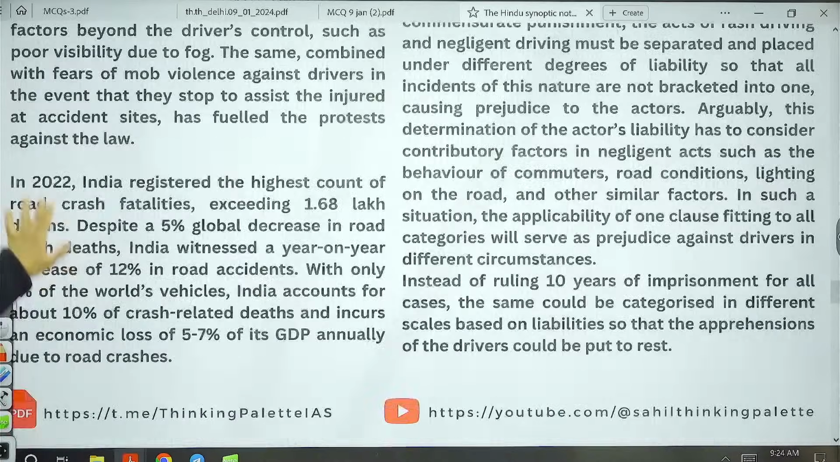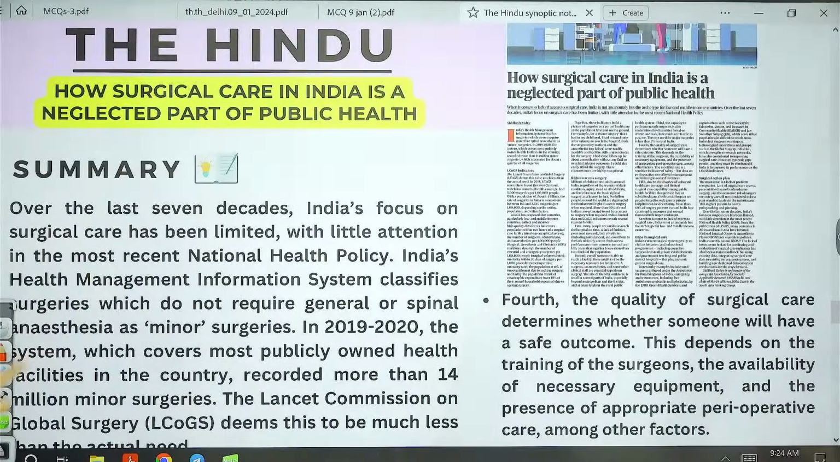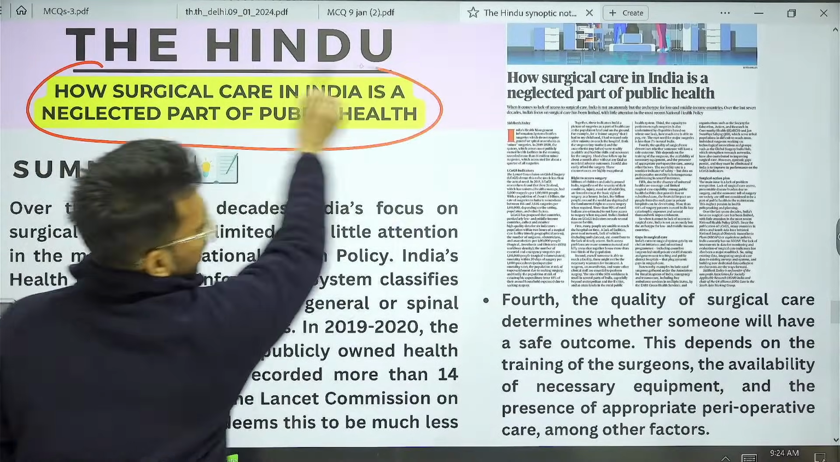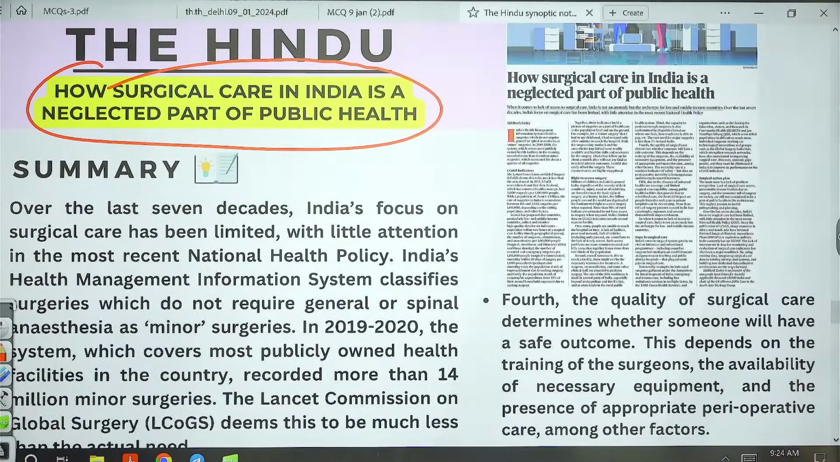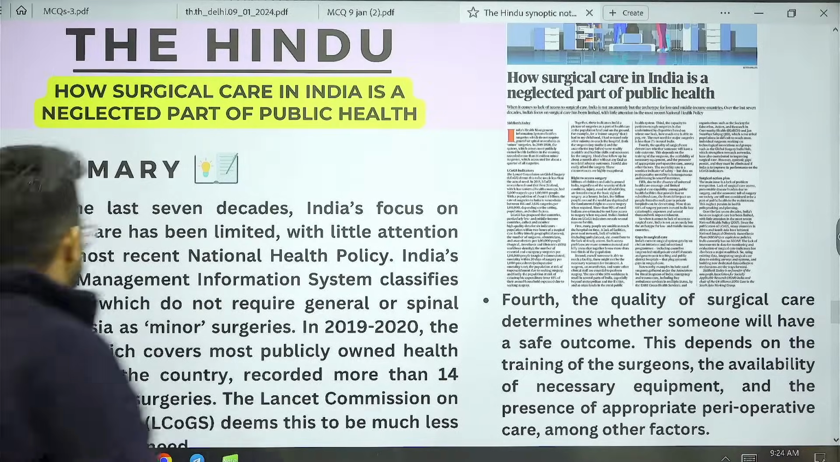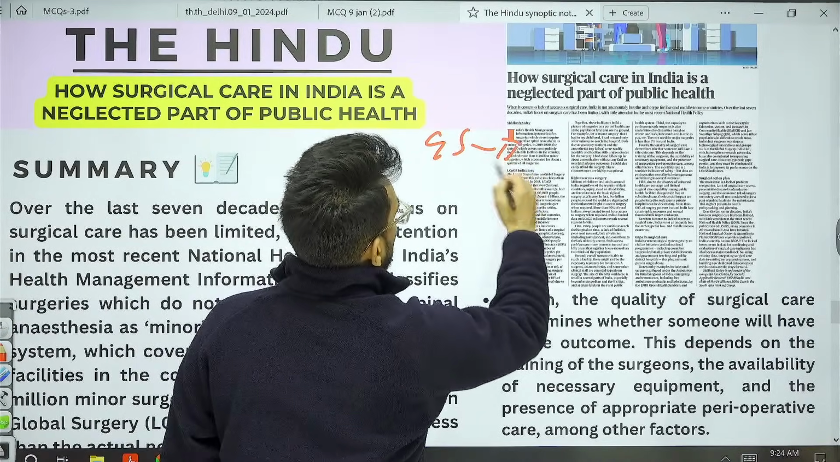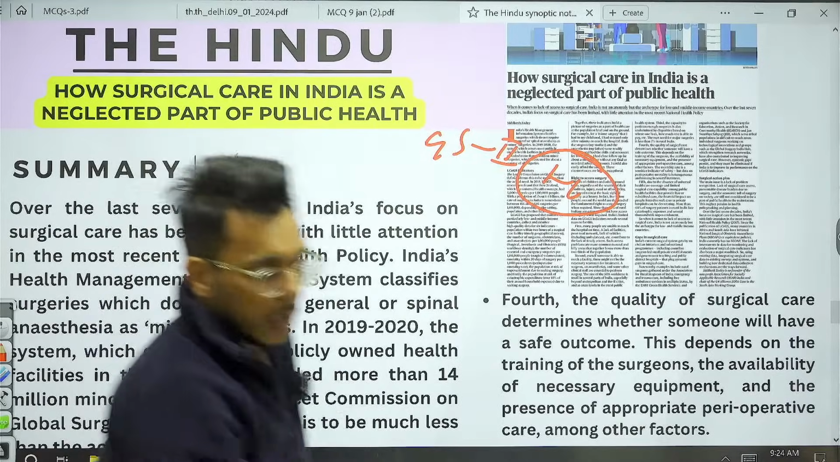Now moving to the next article: How surgical care in India is a neglected part of public health. This particular article, guys, we are going to see with respect to GS Paper 2, health.